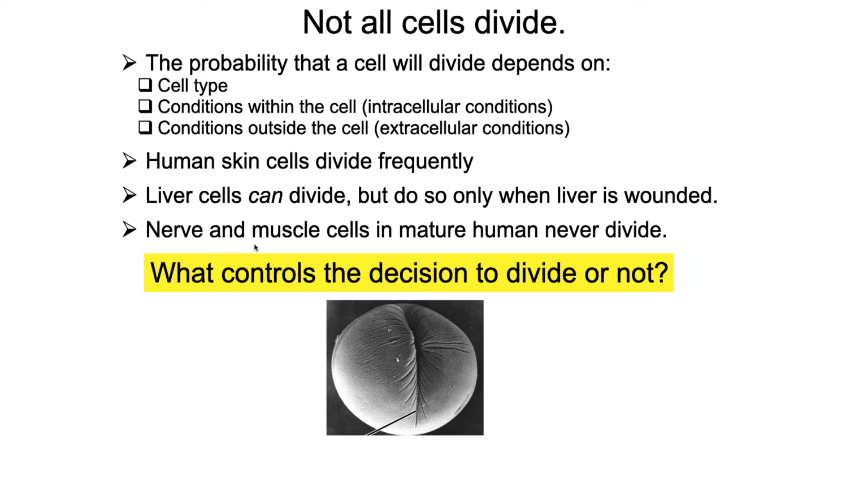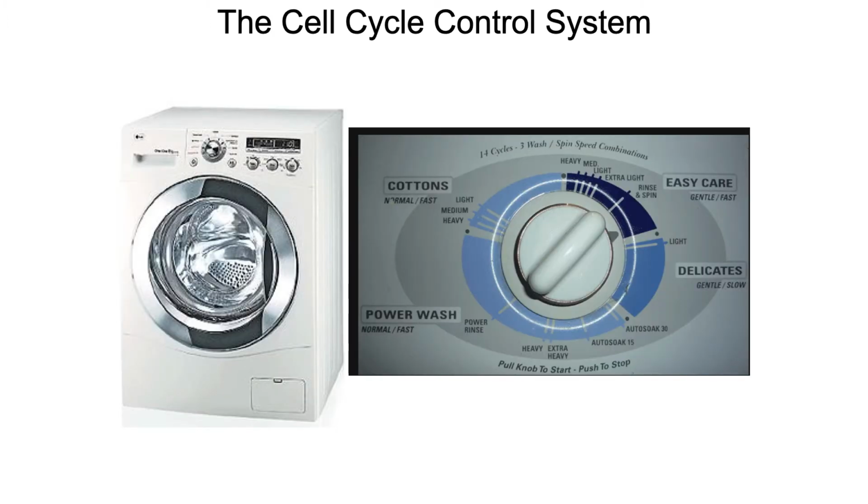Let's take a look at the various decision points that a cell will go through to determine whether or not it's going to divide. And it's all controlled by the cell cycle control system, which is not unlike the control system of a washing machine, in that there are various checkpoints that when reached, that washing machine needs to determine, okay, are we ready to progress to the rinse and spin?